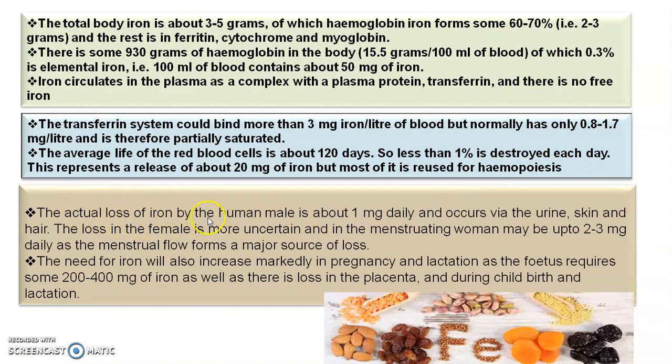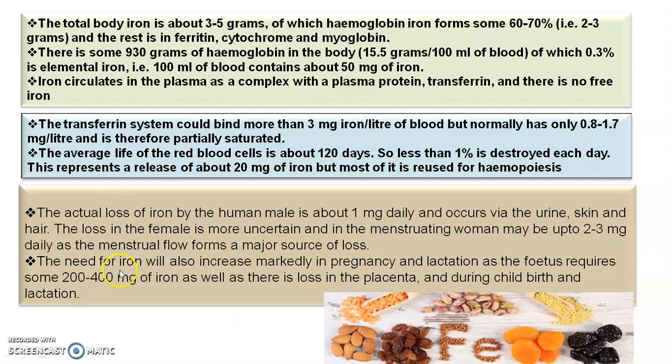The actual loss of iron by the human male is about 1 milligram daily, occurring via the urine, skin and hair. The loss in the female is more uncertain, and in menstruating women may be up to 2 to 3 milligram daily, as the menstrual flow forms a major source of loss.